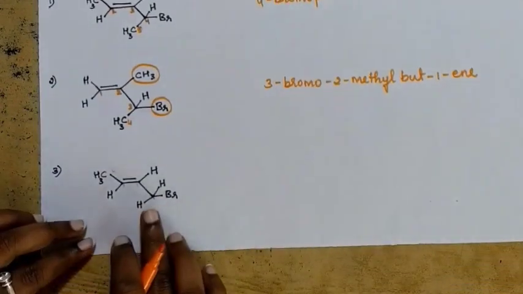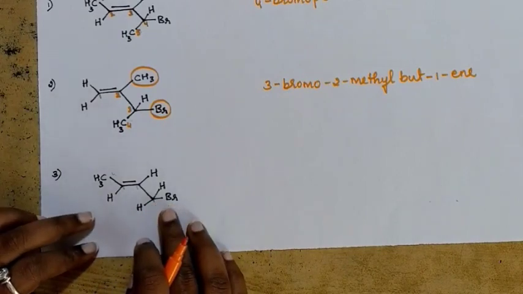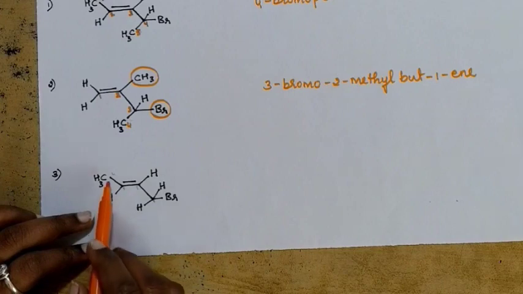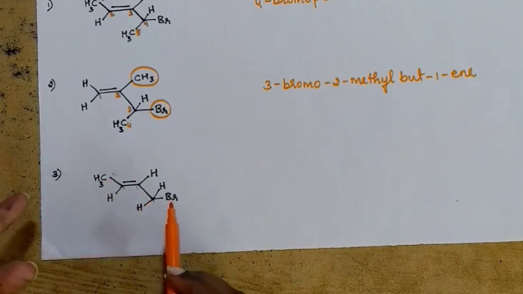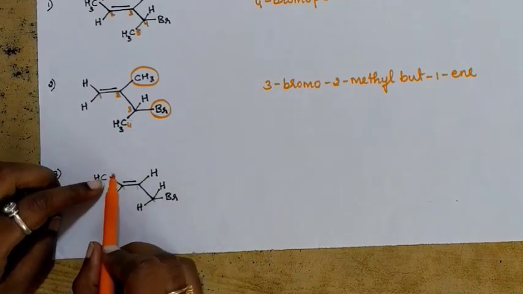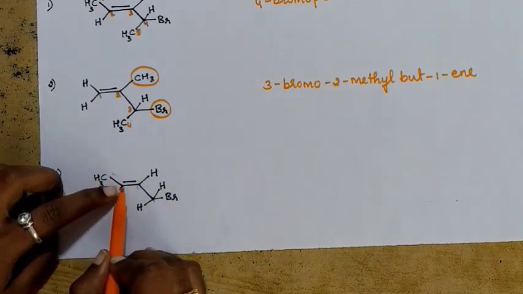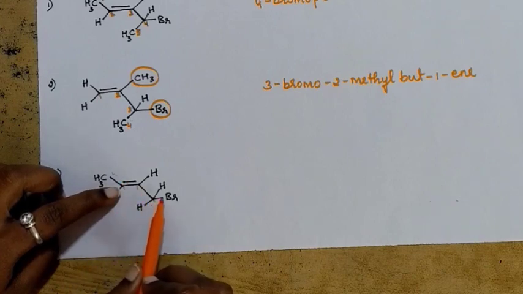Now let's see the third one. Here how do you identify the parent chain? Identifying parent chain is easy. The straight chain is going to be a parent chain. But from which direction are you going to give the number? If you start giving number from this position, 1, 2, the second position is going to be for double bond. 3, 4, fourth one is for bromine.